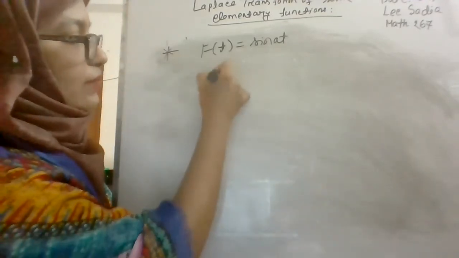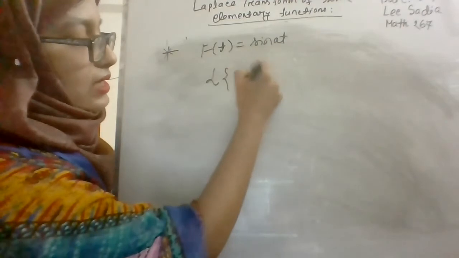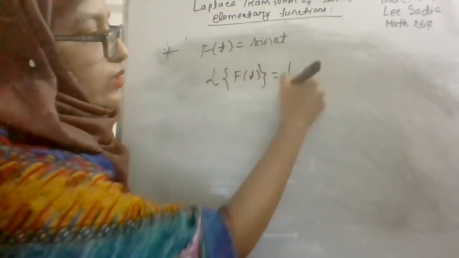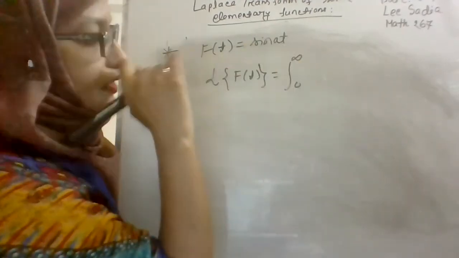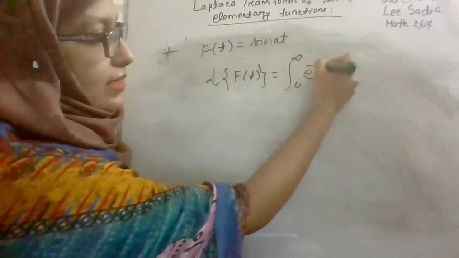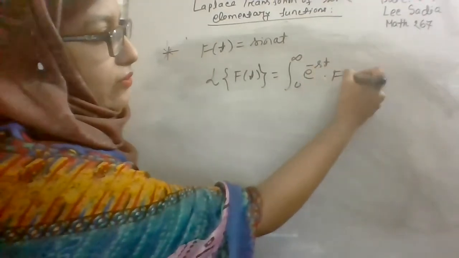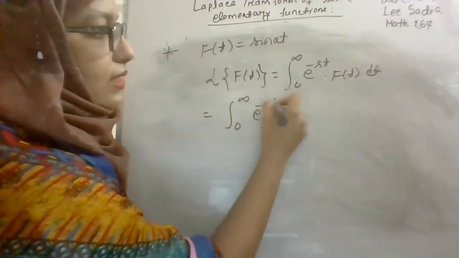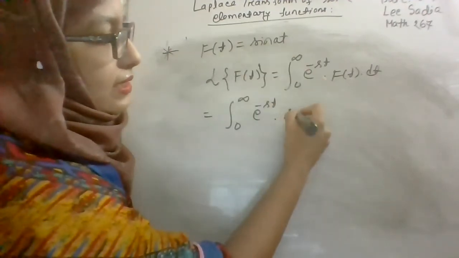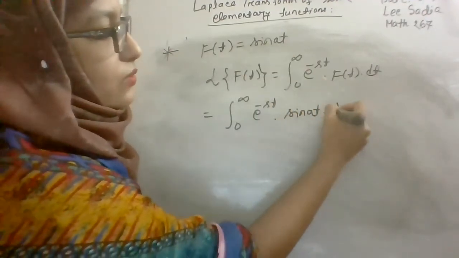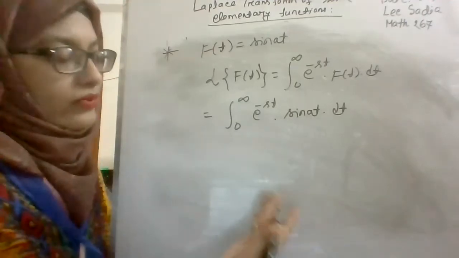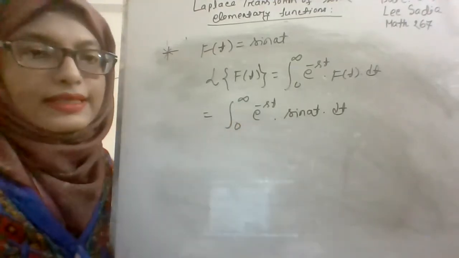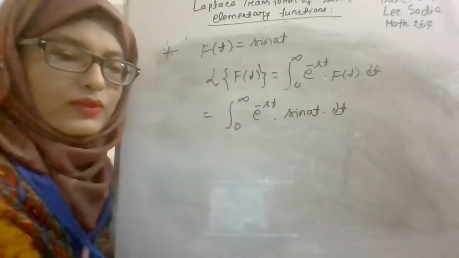The Laplace transform of f of t is equal to the integral from 0 to infinity of e to the power minus st f of t dt. So it will be the integral from 0 to infinity of e to the power minus st into sine at dt. Now if you want to solve this integration by using the UV formula, that will be quite lengthy.